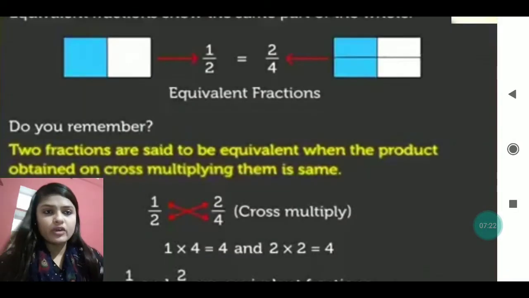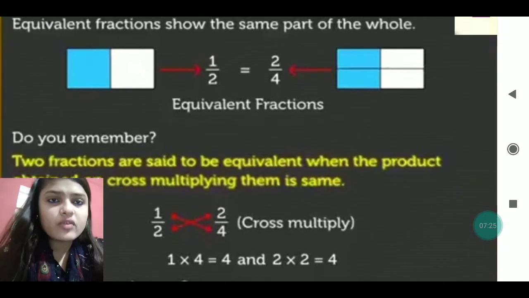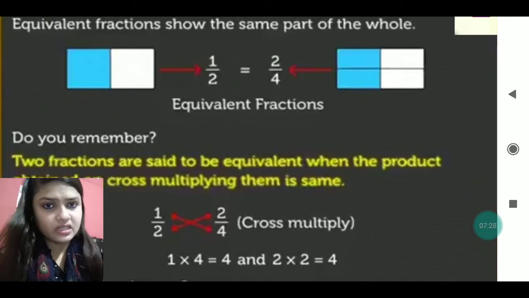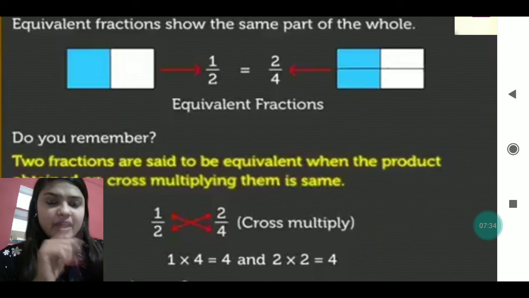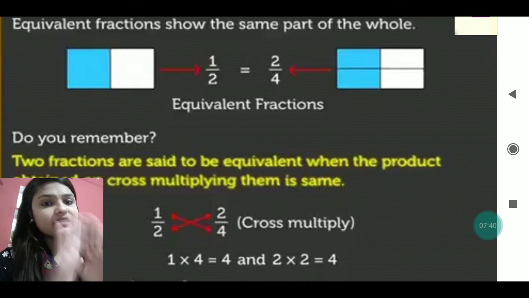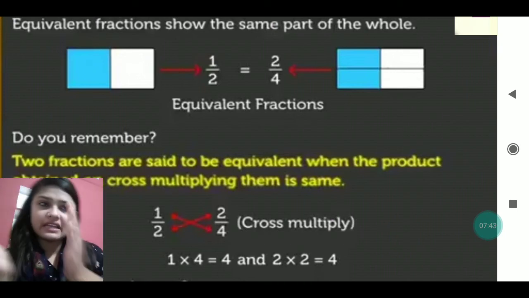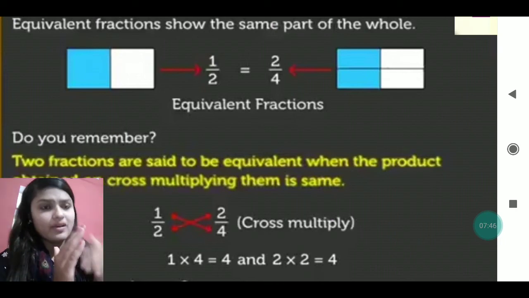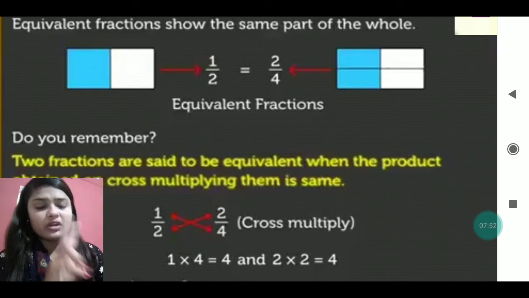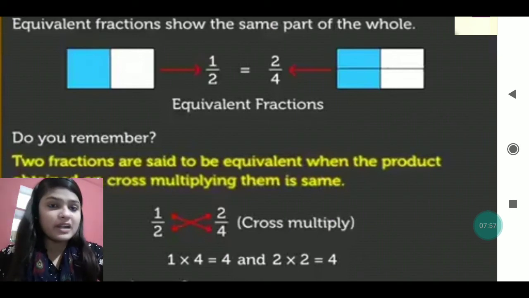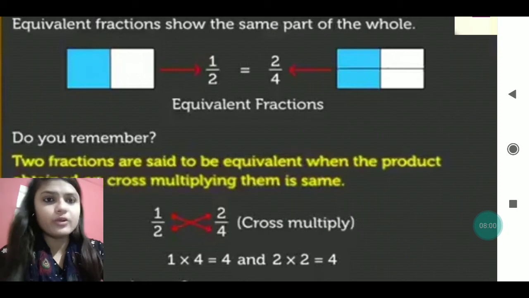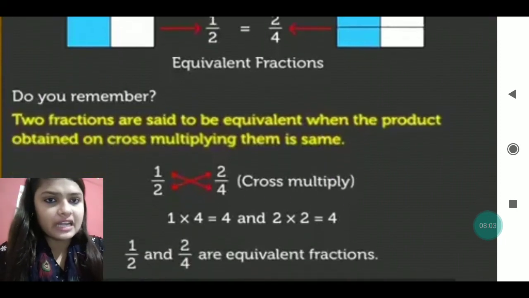We are here again with some more examples of equivalent fractions. Just see, equivalent fractions show the same part of the whole. Like you can see, one is divided into two parts, so 1 by 2. And another one is divided into four parts. One is the blue one and another is the white one. That blue one is also divided into two parts and the white one is also divided into two parts. So total number of parts is 4, and the shaded parts are 2. So 2 we have written in the numerator, 4 in the denominator. You multiply both. So 1 into 4 is 4 and 2 into 2 is also 4. So it is an equivalent fraction. That only it is written.